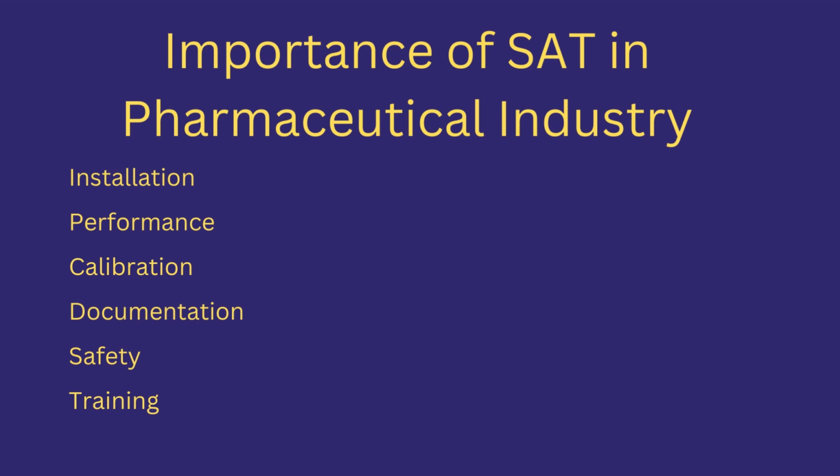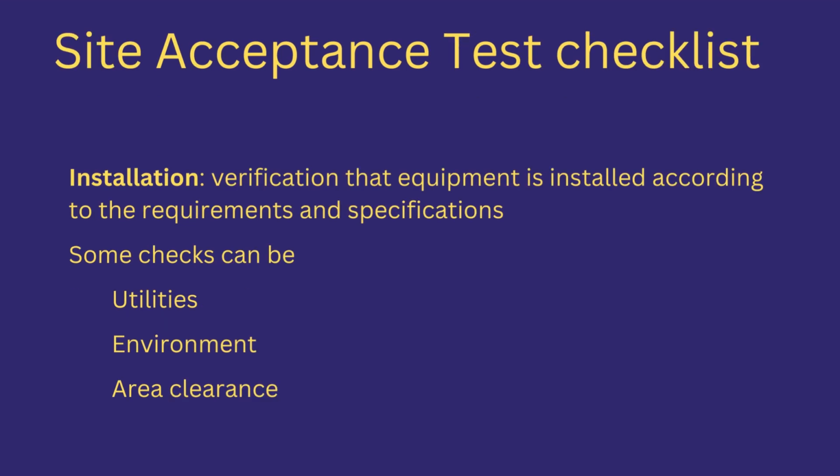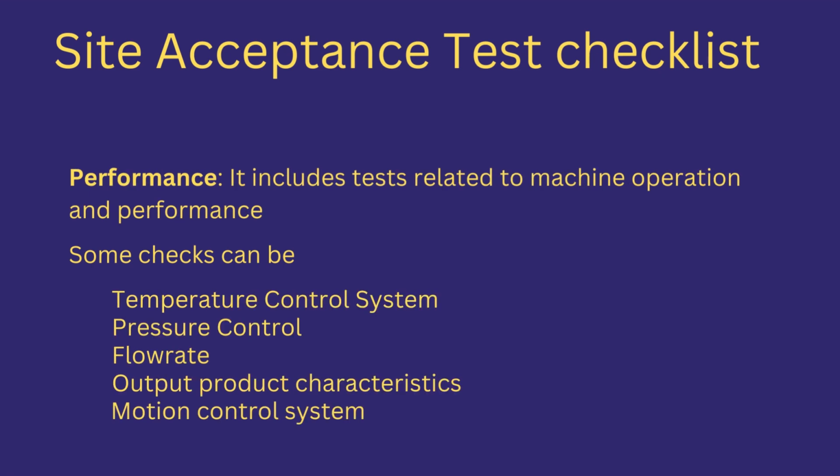Common checklist for site acceptance test in pharmaceutical industry includes installation, performance, calibration, documentation, safety, and training. Let's discuss briefly each of these tests. Installation. Installation is a verification that equipment is installed according to the requirements and specification. Some checks include utilities, environment, and area clearance.